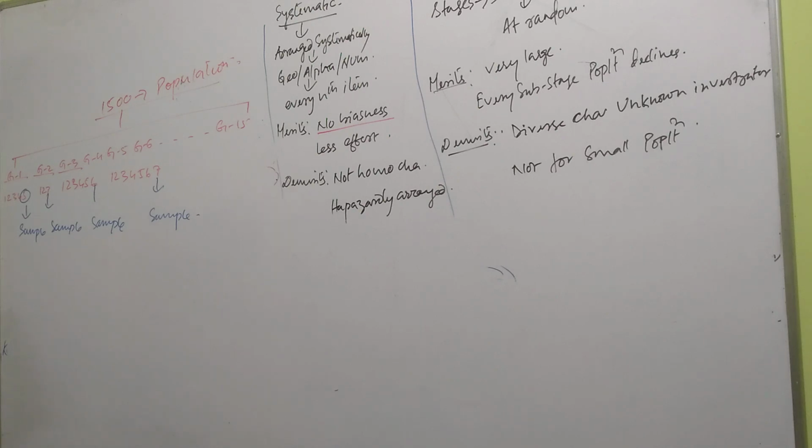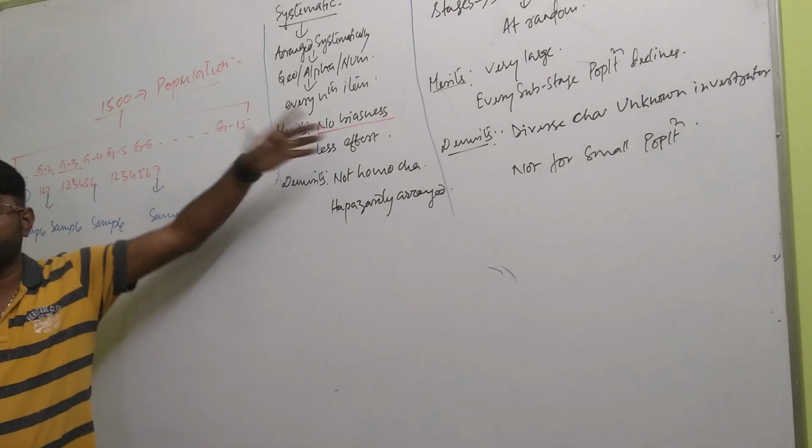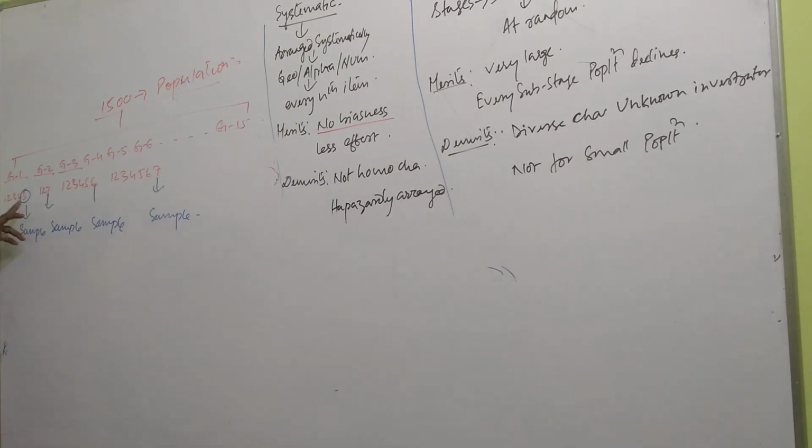Is it clear? Understood what is the biggest advantage of the systematic method? That there is no chance of biasness. The last item of group 1 may be known to your sir, may not be, but he or she will be selected. On what ground? Because he will say, I am the last item. Suppose it is done alphabetically, or geographically. After alphabetical division, the last student will be selected.